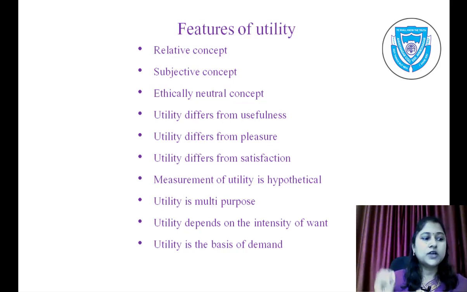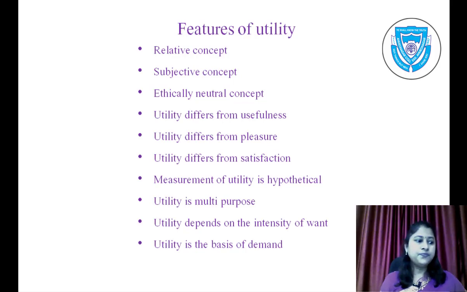Next point is utility depends on the intensity of want. Utility of a commodity depends upon the intensity or urgency of a want. As the urgency of want declines, utility diminishes. For example, utility of food is higher for a hungry person, and utility declines with the satisfaction of hunger.